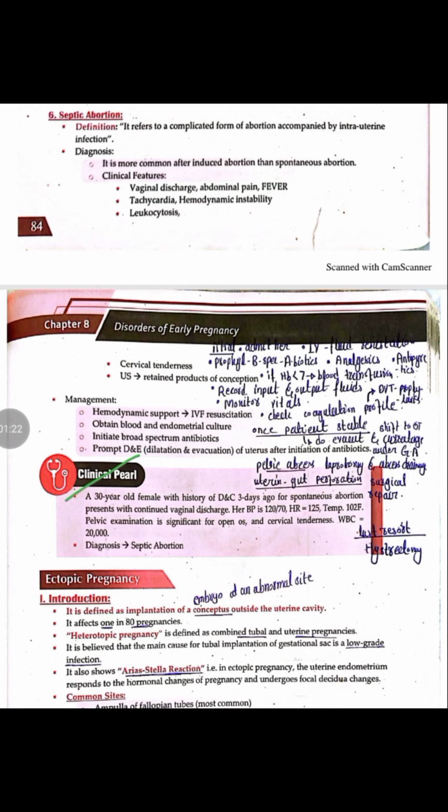septic abortion. Let's read it. A 30 year old female presented with a history of dilatation and curettage 3 days ago for spontaneous abortion, after which she presented with vaginal discharge, which is the most common feature. Her BP is 120 by 70, which is normal, but heart rate is high and temperature is 102. The pelvic examination shows that the os is open and there is cervical tenderness. On CBC, the WBC count is 20,000, which indicates that she has infection after dilatation and curettage. So it is a classic scenario of septic abortion.